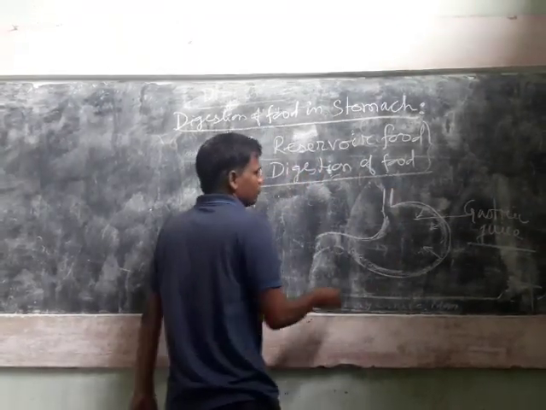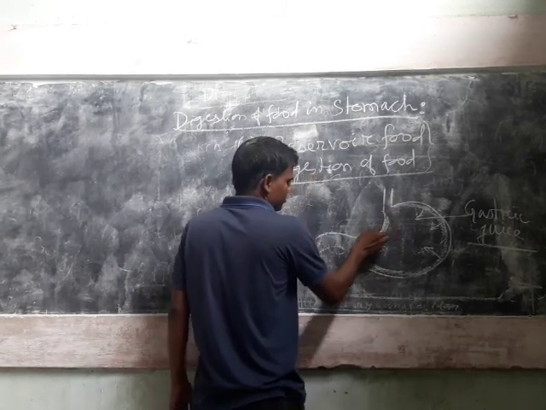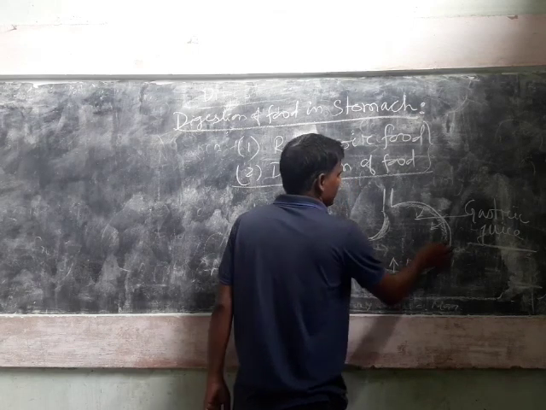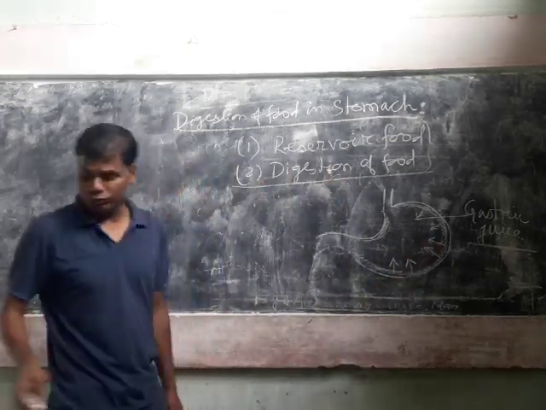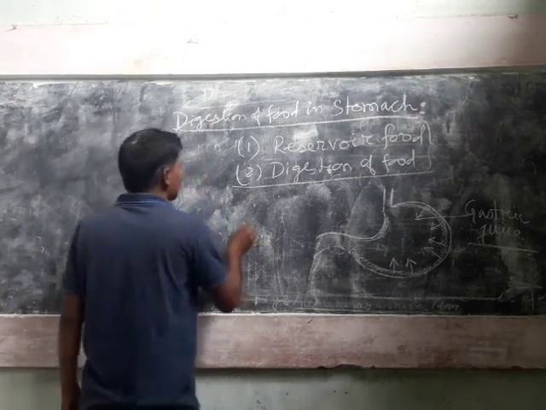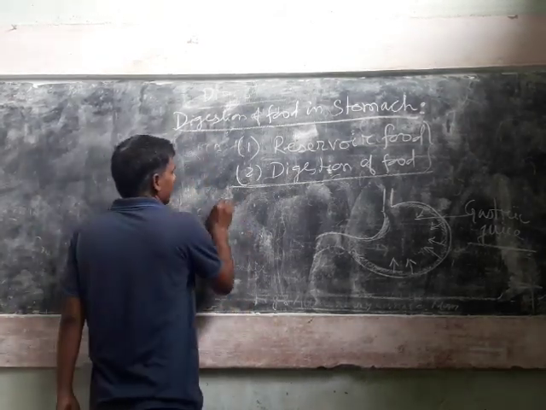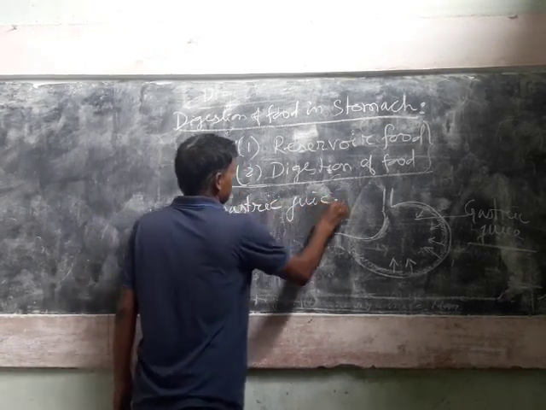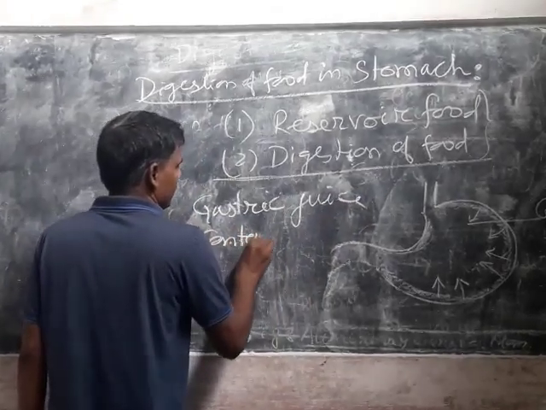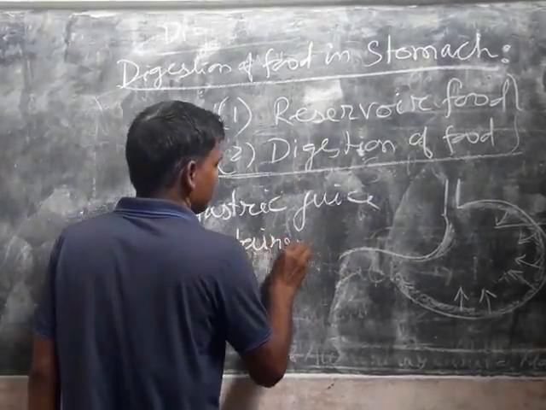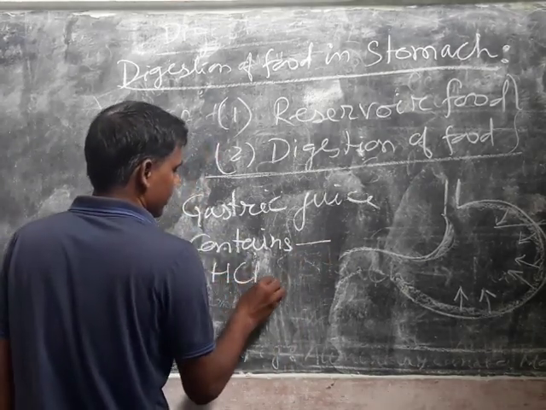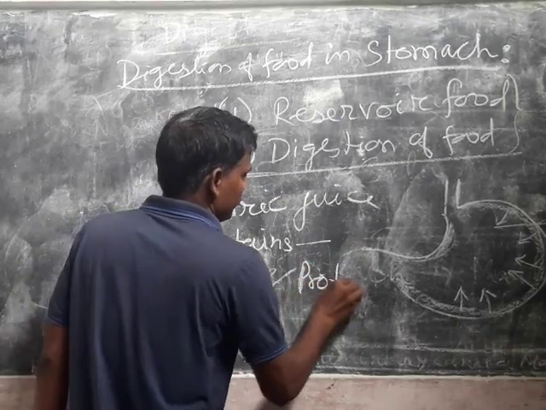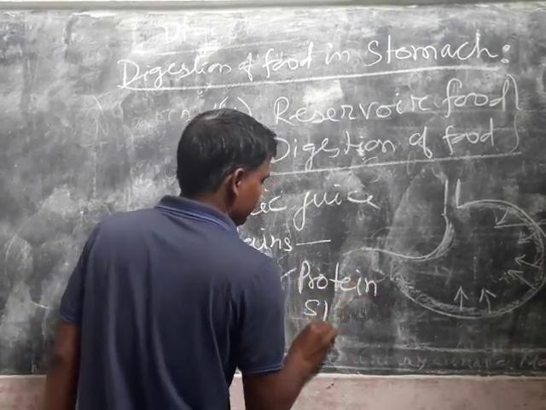And due to contraction and expansion of stomach, gastric juice mixed with food. Now, what is the role of gastric juice? Gastric juice contains hydrochloric acid and protein splitting enzyme.